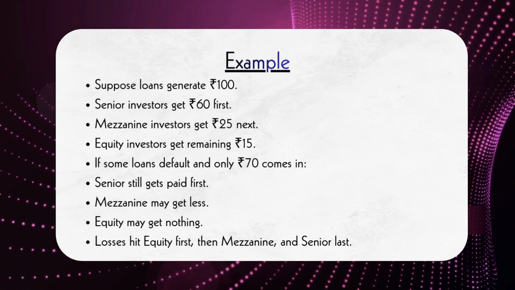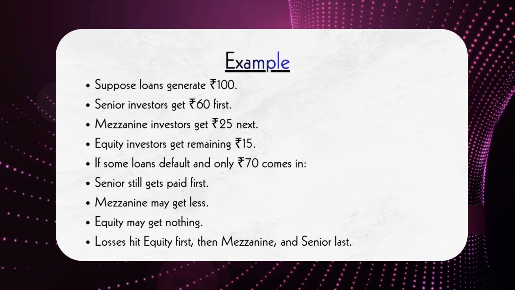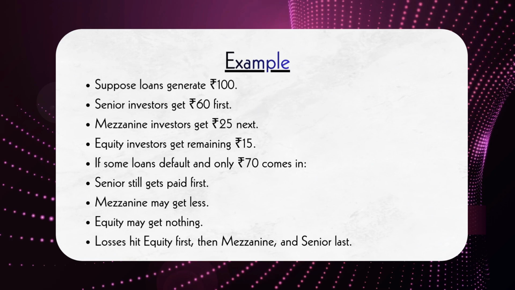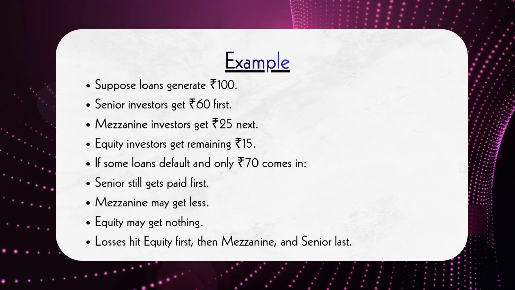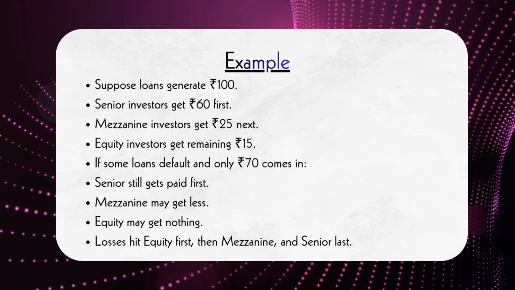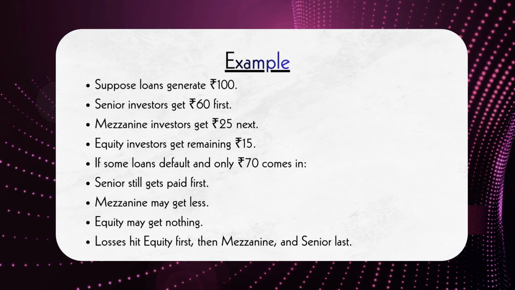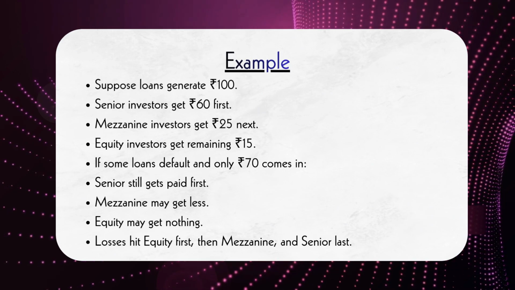However, if some borrowers default and only 70 rupees is collected, the senior tranche may still receive most or all of its payment, the mezzanine tranche may receive less than expected, and the equity tranche may receive nothing at all. This structure allows investors with different risk appetites to invest in the same pool of loans.